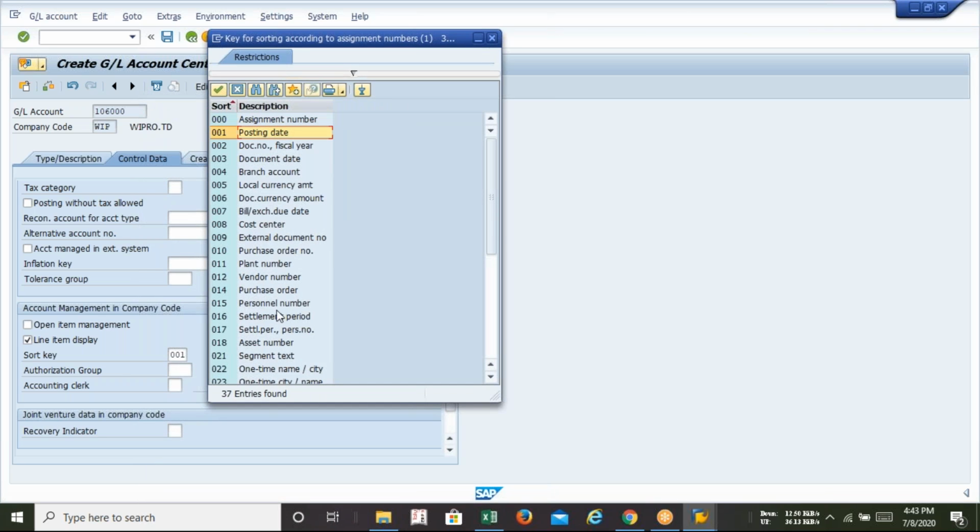So if I'm selecting 001, the petty cash GL postings will be sorted date wise. Whatever journal entry we are going to post in the petty cash ledger will be sorted by posting date. So which option do we need to select from here? We have a list. In the screenshot you have taken, we have mentioned the sort key as well as the field status variant. So for petty cash, we'll be selecting posting date.